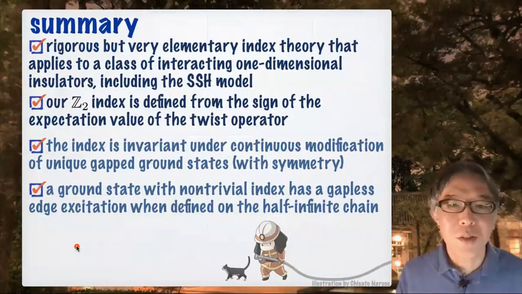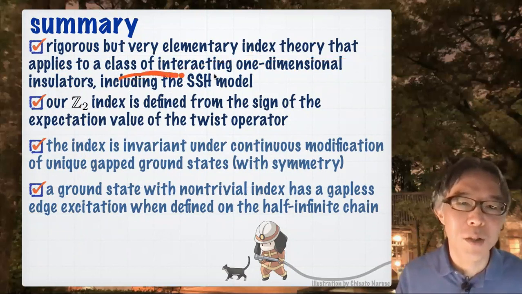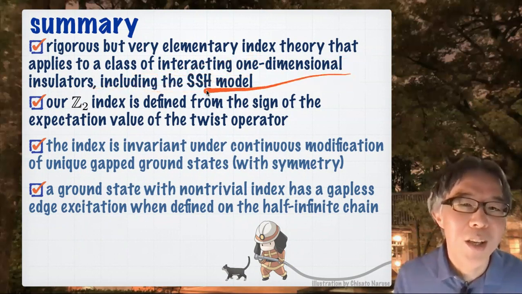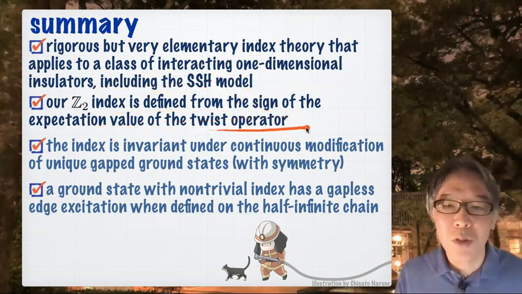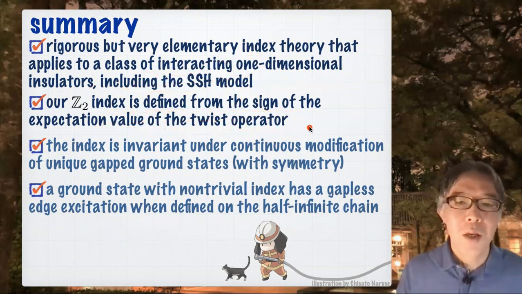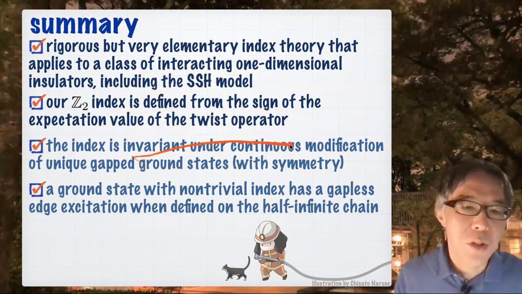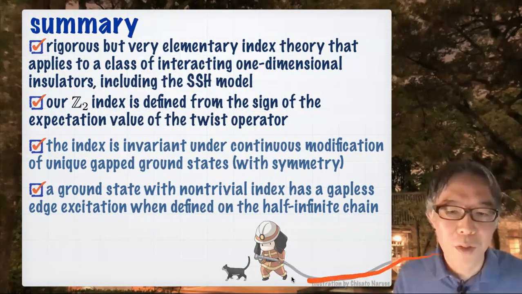Okay, now this is my final slide. I'm sorry, this is my summary. I have presented a rigorous but very elementary index theory that applies to a class of interacting one-dimensional topological insulators, including the SSH model. Our Z2 index is defined from the sign of the expectation value of the twist operator. That makes the theory very elementary, while still being rigorous. And the index is topological. I have also shown that if you consider a half-infinite chain, there is an edge state.